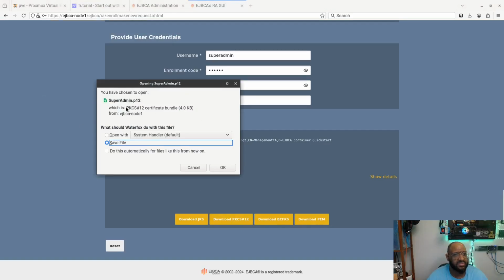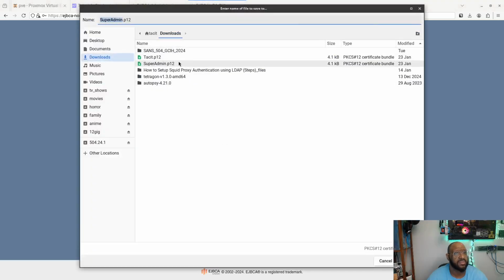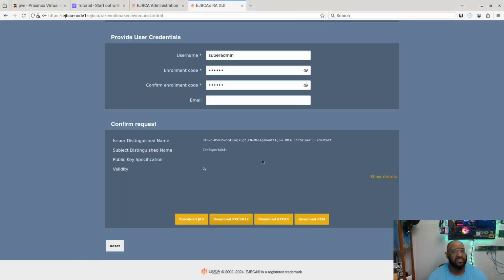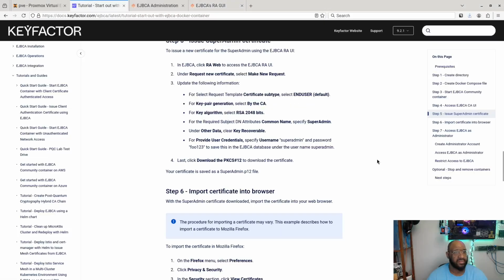Save it. I have that once already, so I'm going to name it something different. 42, because that's the last two of the IP address, under downloads. All right, bet. Got that done.